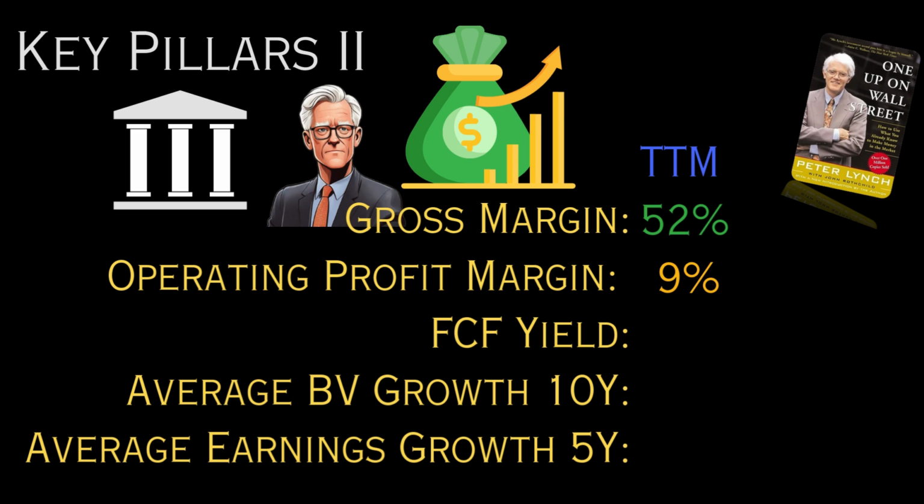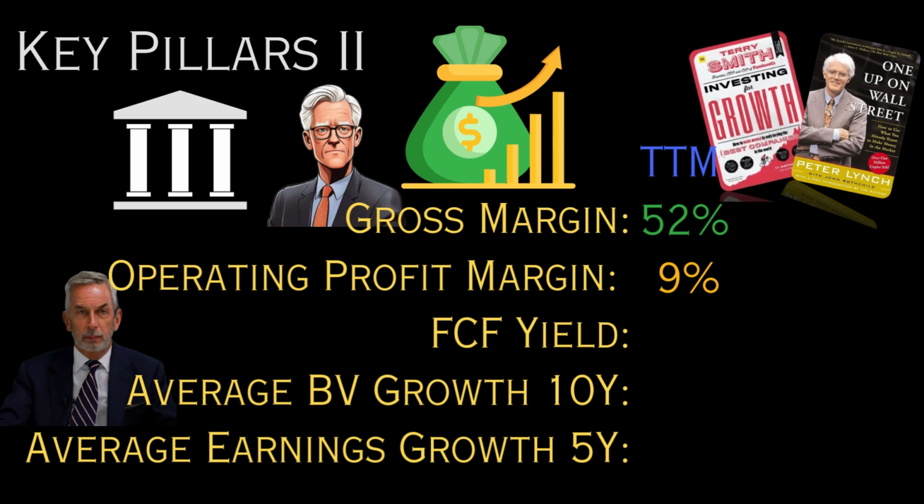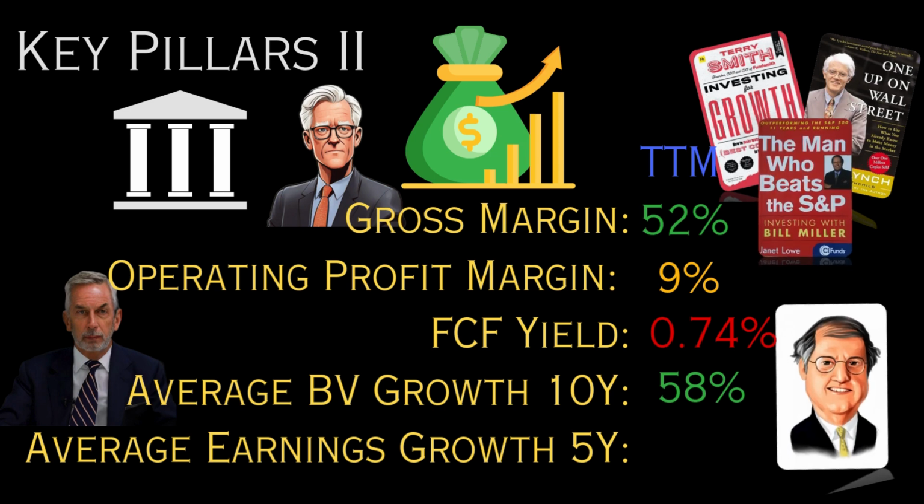Free cash flow yield provides a more realistic view of a business's financial health. Terry Smith prefers companies with a free cash flow yield of 5% or higher. AMD's free cash flow yield is 0.74%, significantly below the target, scoring 0 points. Next, we assess the 10-year book value growth as potential shareholders. For AMD, this is an impressive 58%, scoring 1 point. Lastly, Bill Miller believes earnings growth is the biggest indicator of a company's stock price. The 5-year net income growth, which evaluates the company's profitability over time, is 136%, scoring 1 point.